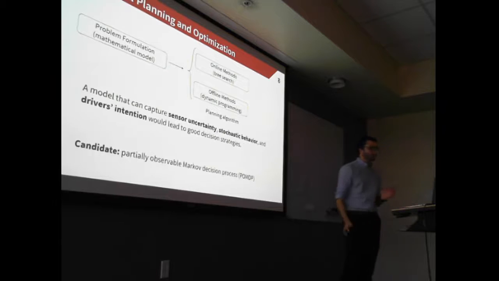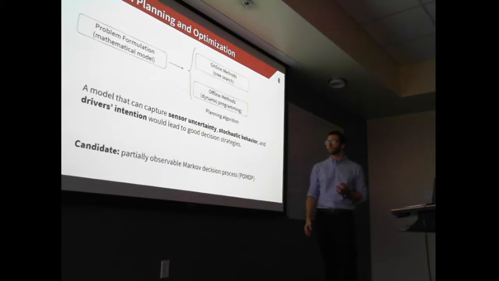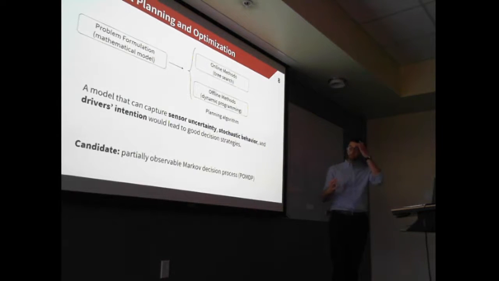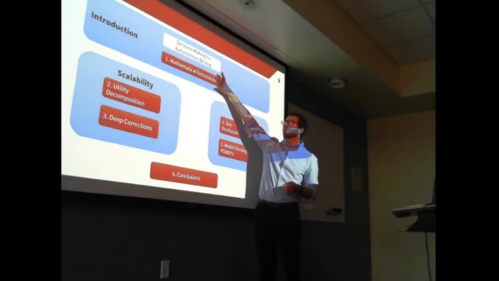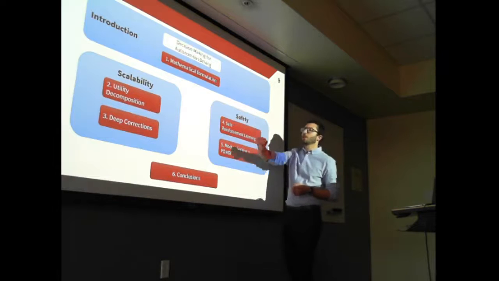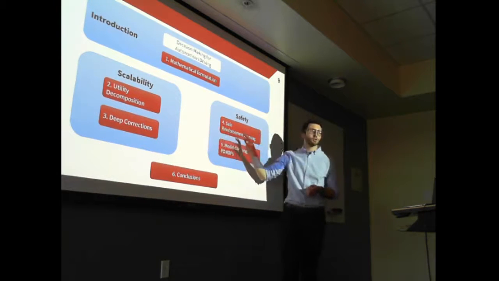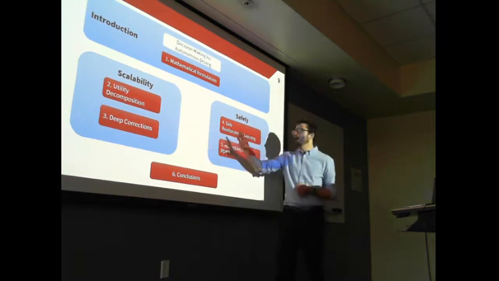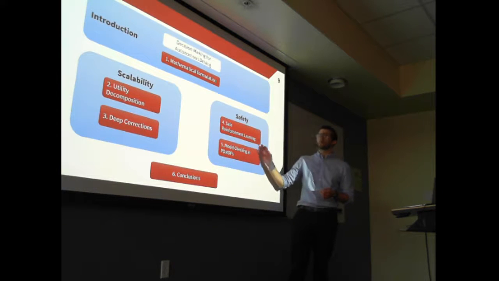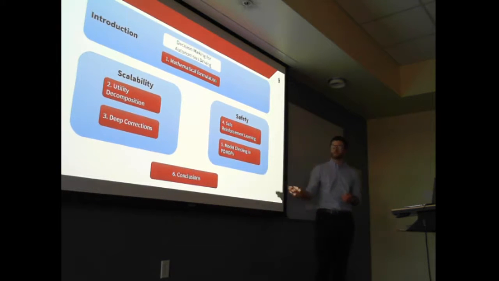Fortunately, there exists such a model. It's called a partially observable Markov decision process, or POMDP, but it comes with a lot of computational challenges associated with it. And today I'm going to try to show you how we can overcome some of them, especially in terms of scalability and safety. So first, I'll show you the mathematical formulation of the problem, and then I'll go through my main contributions. First, I'll show you how to scale POMDP algorithms to complex driving scenarios, and then how to improve the safety of these algorithms using model checking and formal methods.